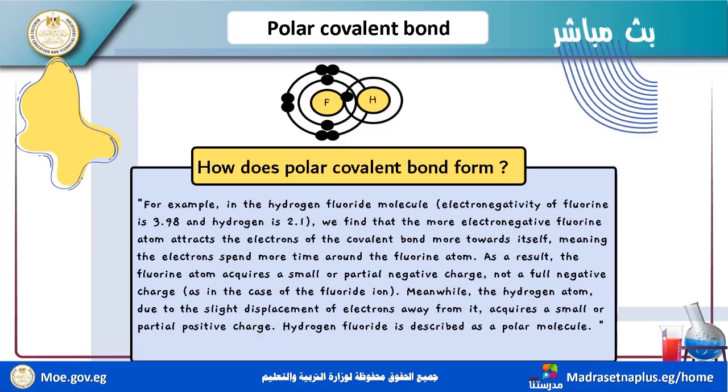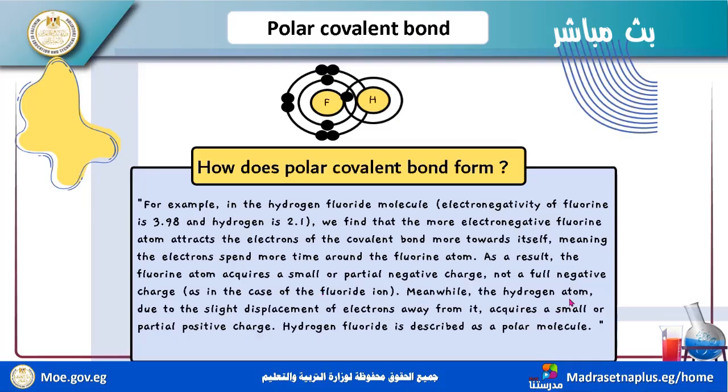So hydrogen carries a positive charge sign. The fluorine atom has a partial negative charge and hydrogen has a partial positive charge, not a full negative charge as in the case of the fluoride ion.